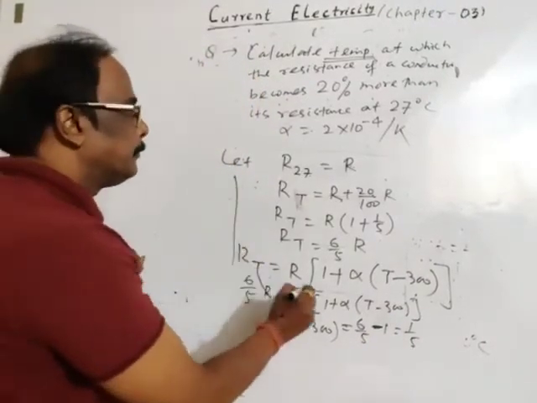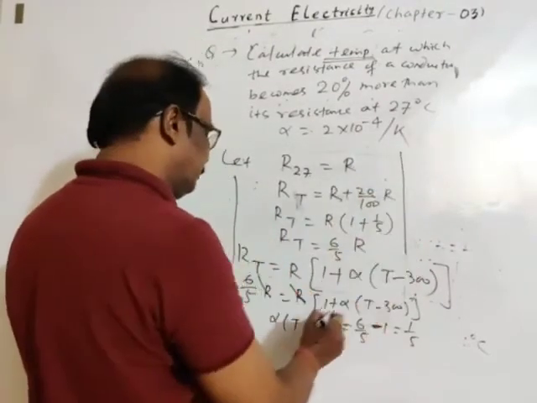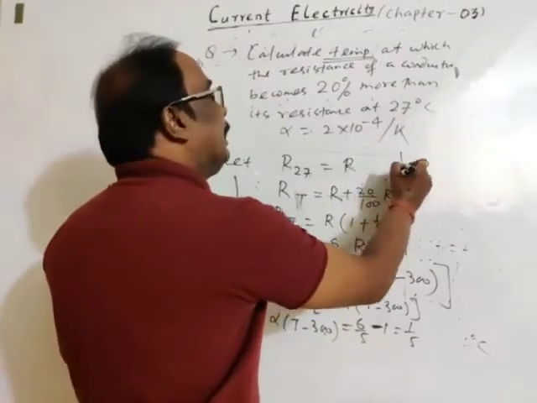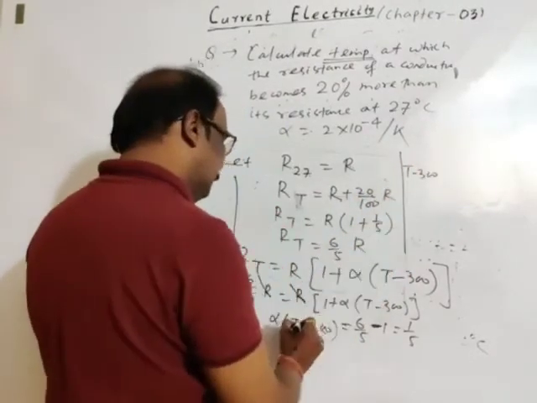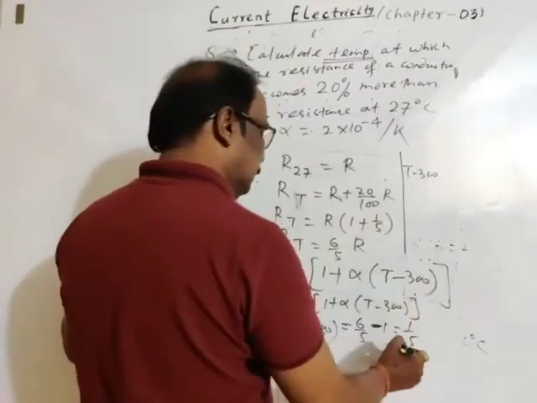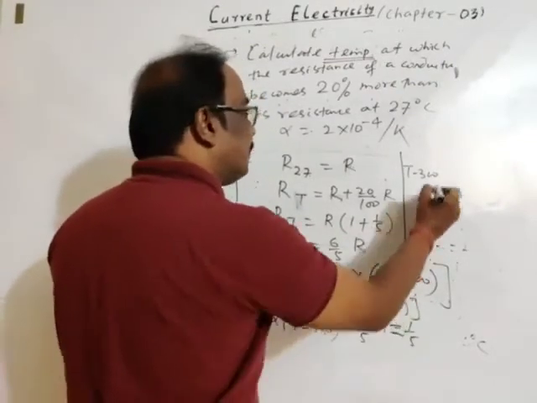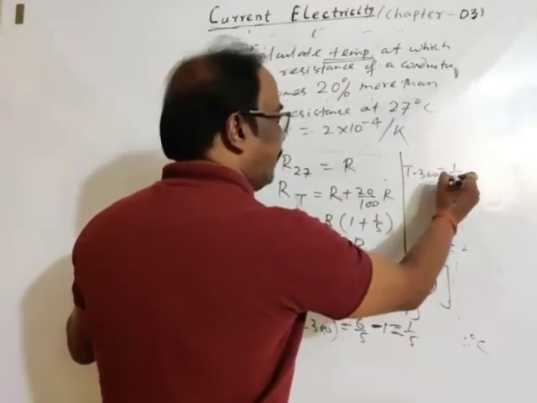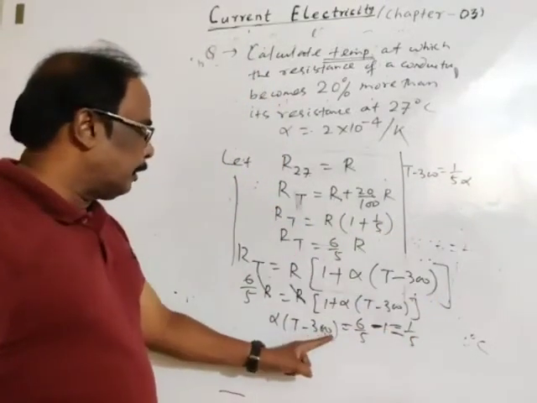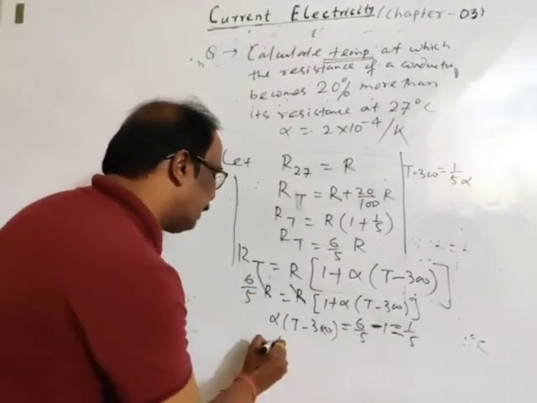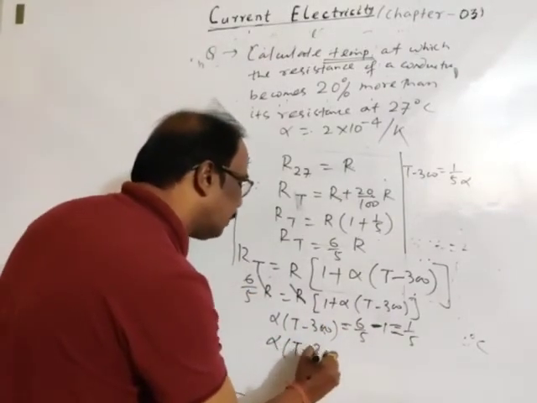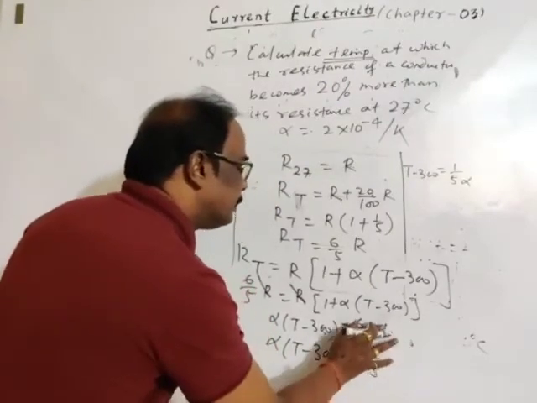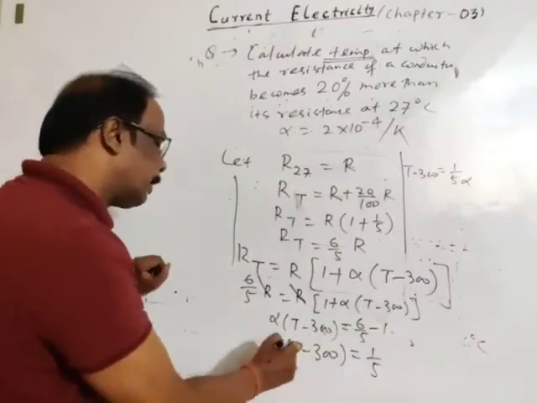Now solving, we have to find T. Alpha into T minus 300 is equal to 1 by 5, since 6 by 5 minus 1 is 1 by 5.